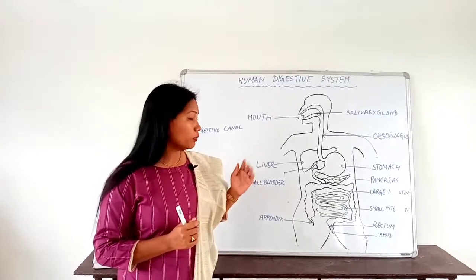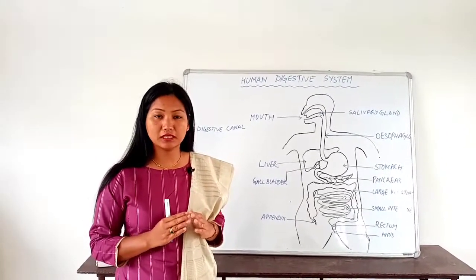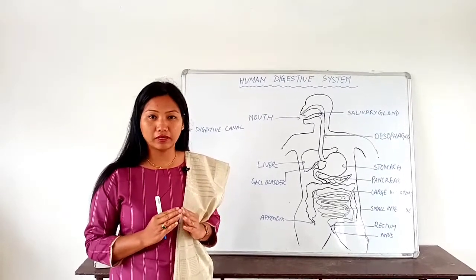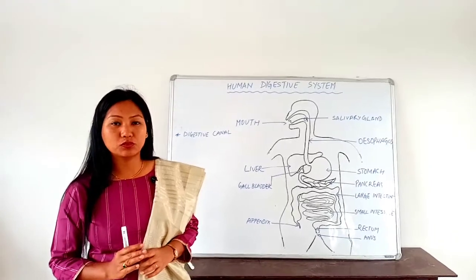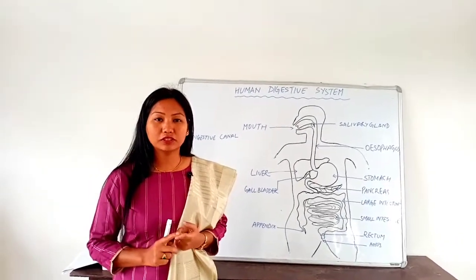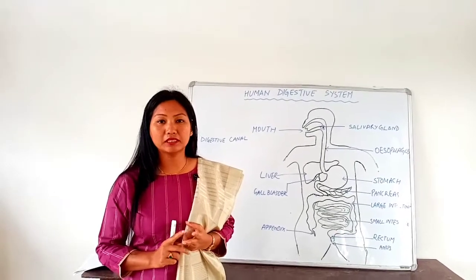Human teeth are also known as heterodont because we have 4 different types of teeth, that is incisor, canine, premolar, and molar. Human teeth are also known as diphyodont because we have 2 sets of teeth. The first one is milk or temporary teeth, and the second one is the permanent teeth.